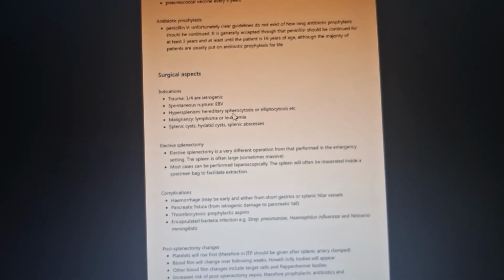Hypersplenism, in which cases is there hypersplenism? Hereditary spherocytosis, remember that in hereditary spherocytosis, MCHC is high. Okay, that is an important point in this disease that I remember, and I thought that I should tell all of you. Next is elliptocytosis. Malignancy, lymphoma and leukemia. Splenic cysts, hydatid cysts, splenic abscesses.